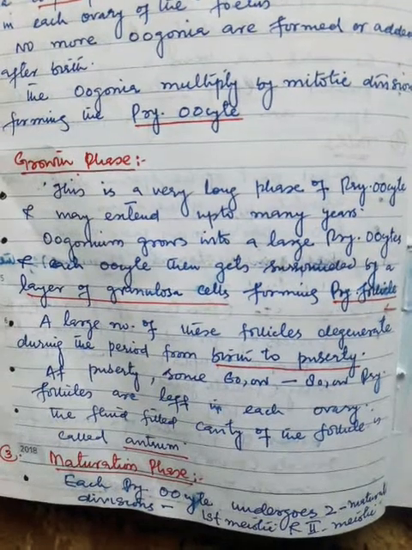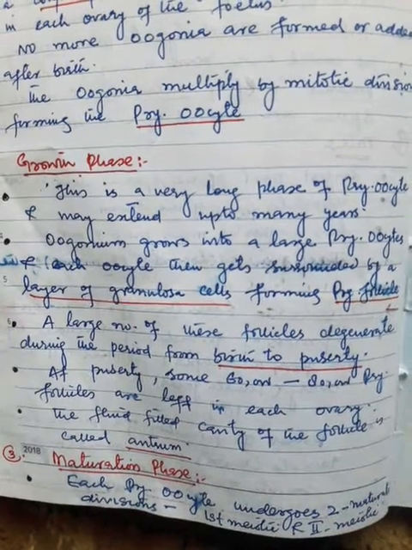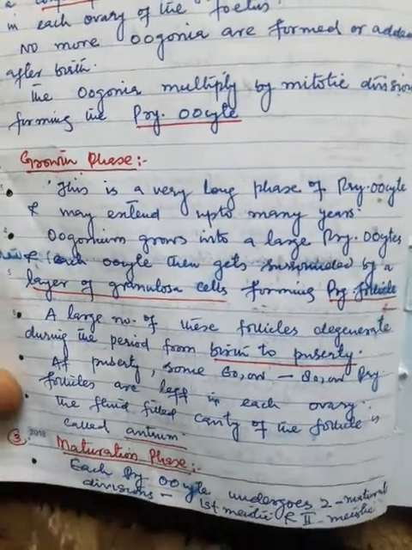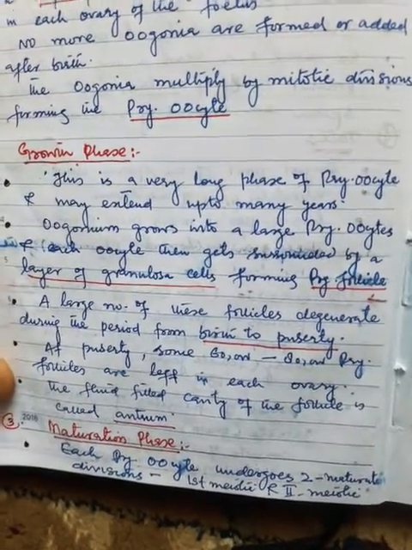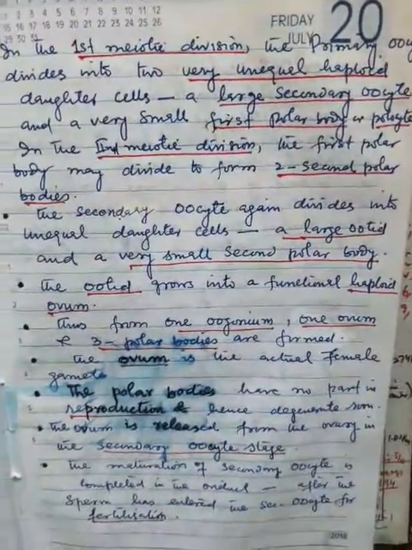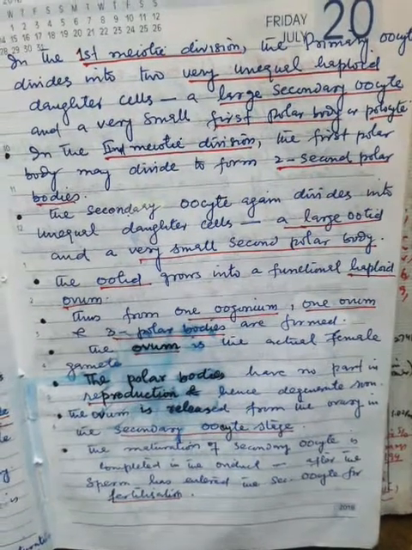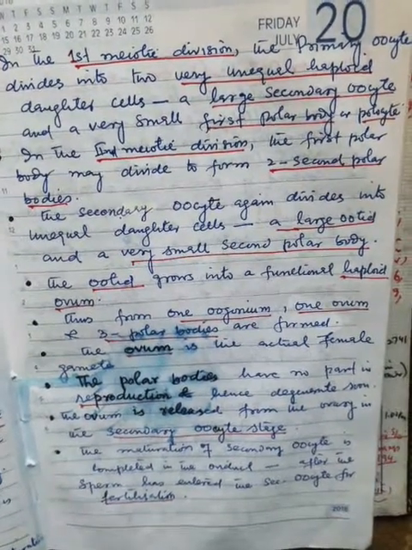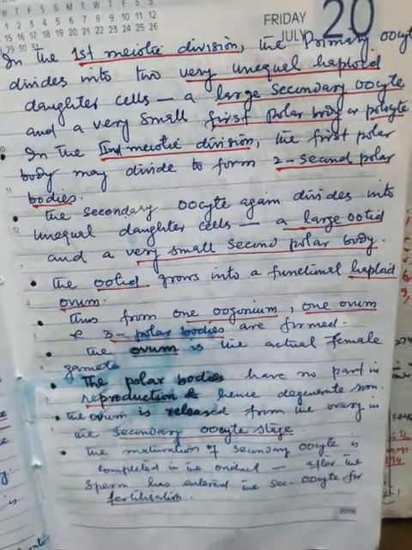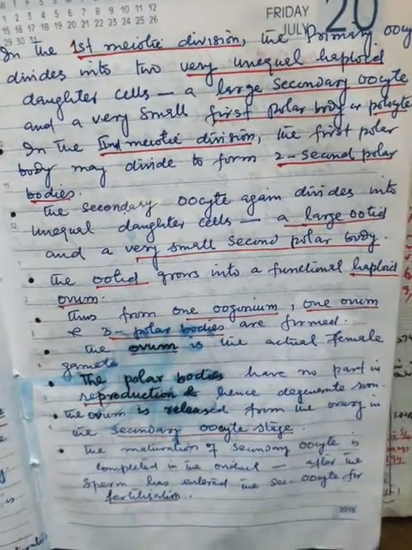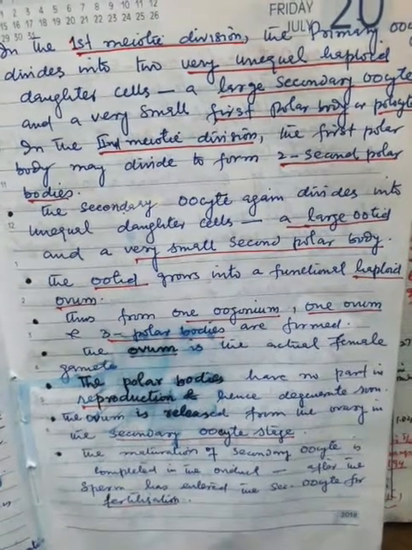Then there is the maturation phase. During this phase, each primary oocyte undergoes two maturation divisions: first meiotic division and second meiotic division. In the first meiotic division, the primary oocyte divides into two very unequal haploid daughter cells, a large secondary oocyte and a very small first polar body or polocyte. That means during the first meiotic division, a large secondary oocyte and a first polar body are formed.